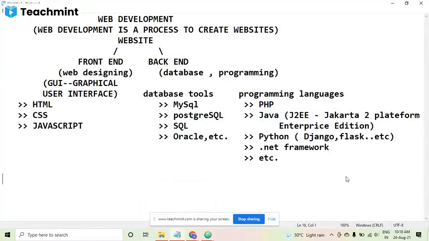Now, before starting with the HTML, I would like to introduce this to you also. So now let's start with the HTML introduction. Firstly, I will be just telling some points and then I will be starting with the coding.